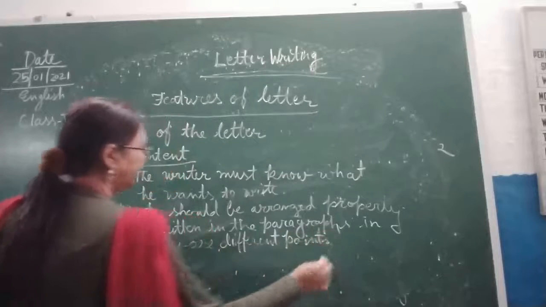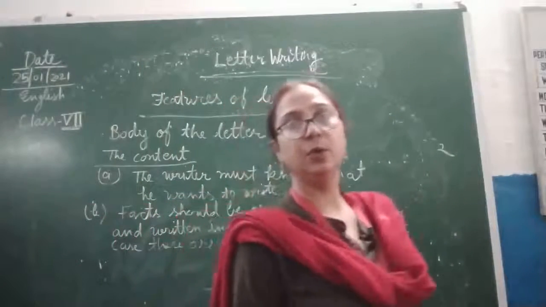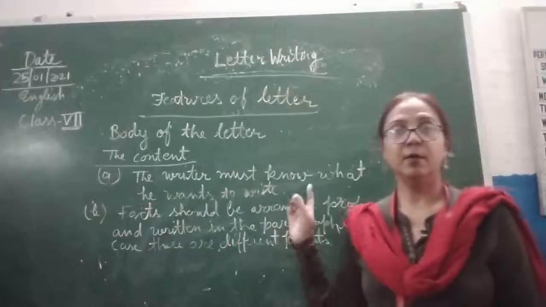Okay, children? So, when we are writing a letter, we should know what we are going to discuss in this letter.